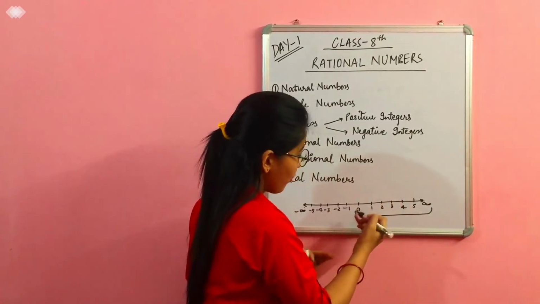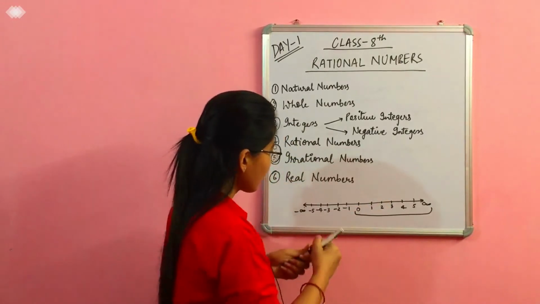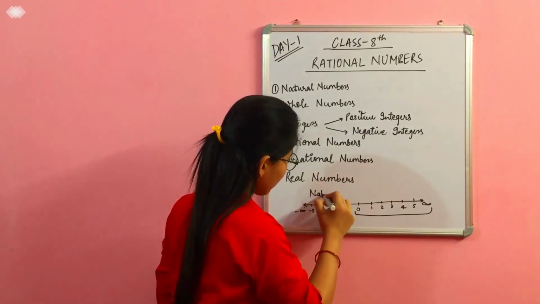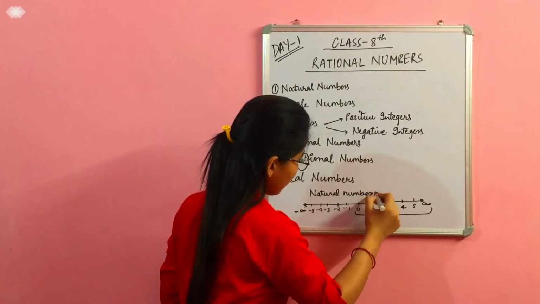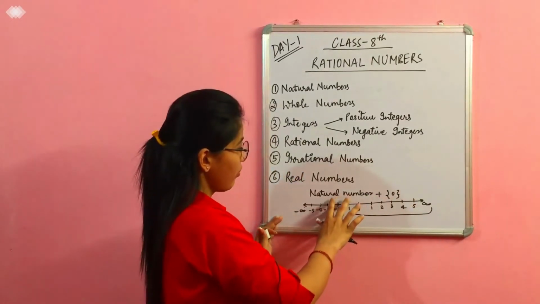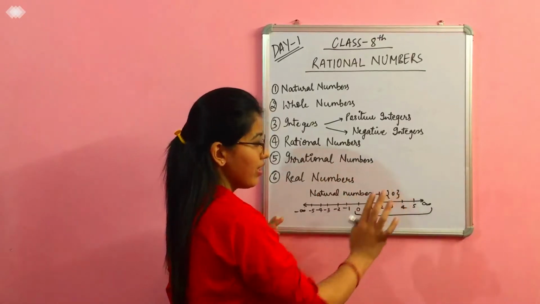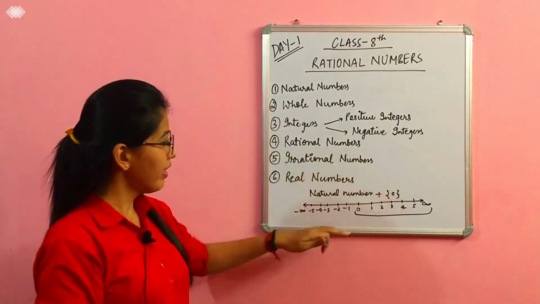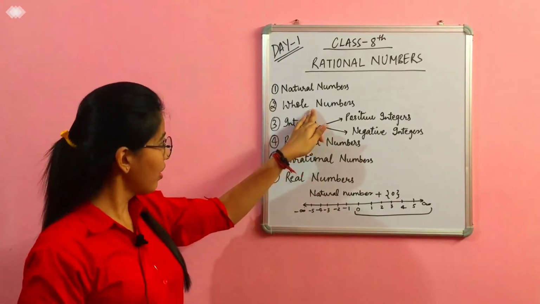We can write an equation as natural numbers plus 0. So whole numbers contain natural numbers including 0. I hope I am clear what whole numbers are.